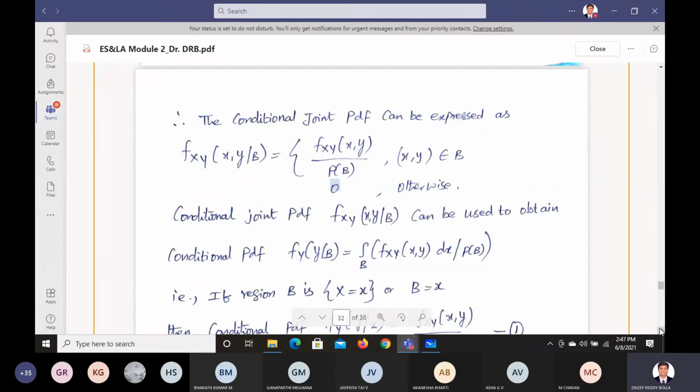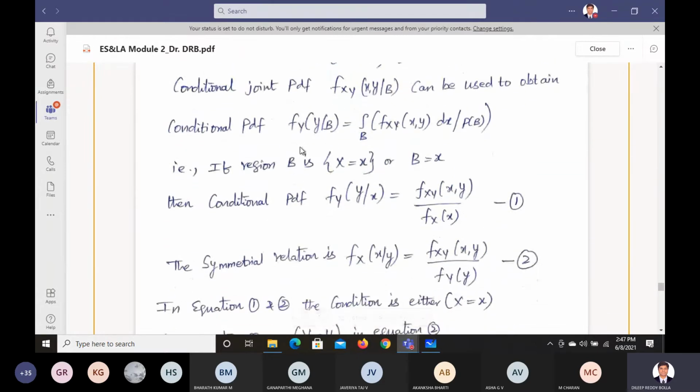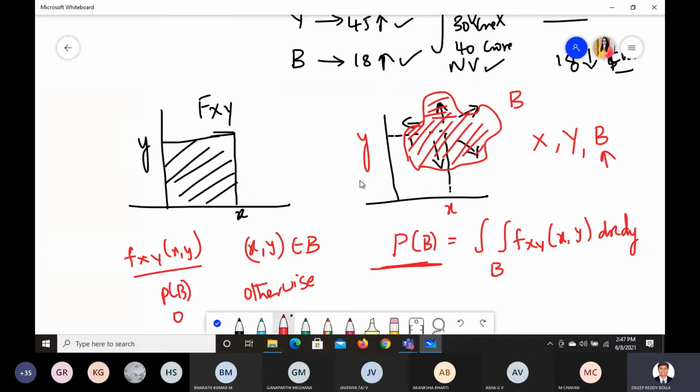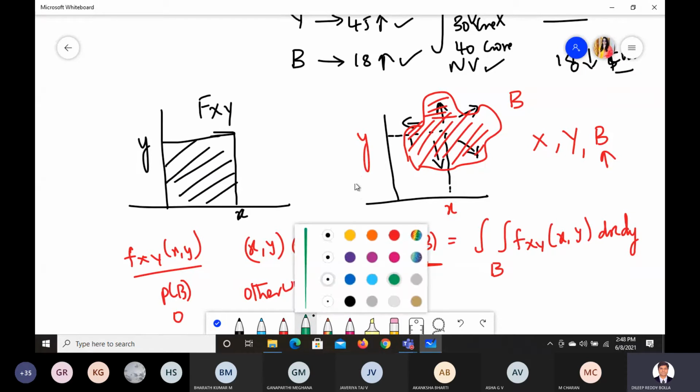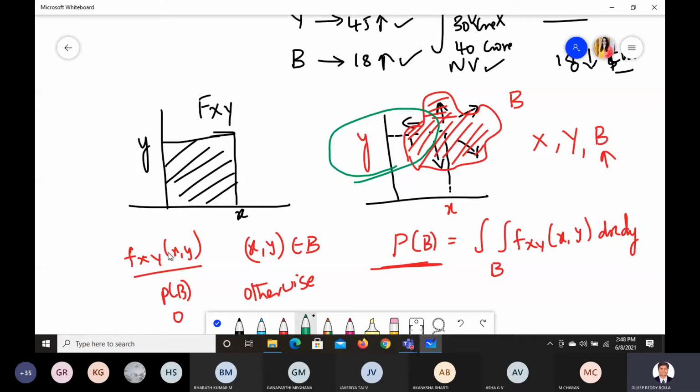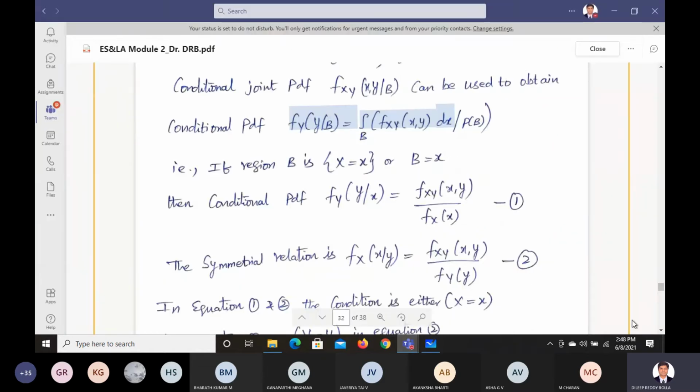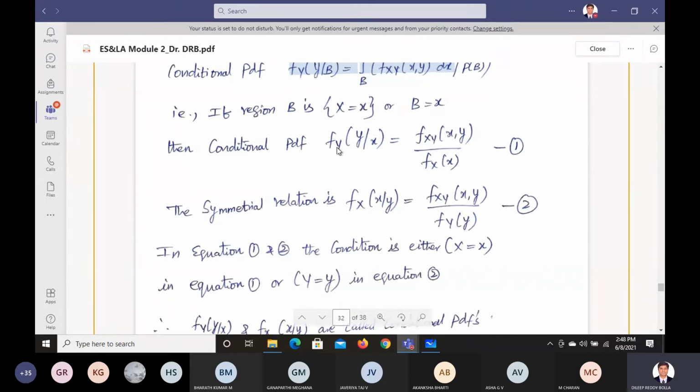We can obtain that along with y. If you want to find only the y function, just derive that by dx and divide by the probability of B. So I just want to find only with respect to y, only the y part. Then you replace the x and y values, and only maintain x. Similarly, if you don't want the values with y, you can replace that value. You can understand this easily here.